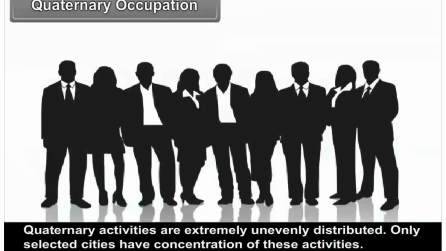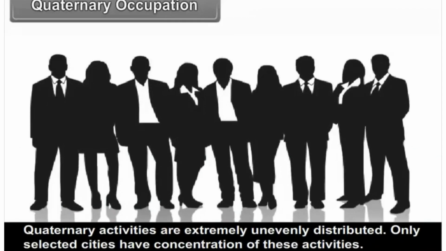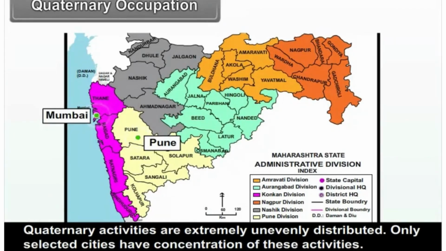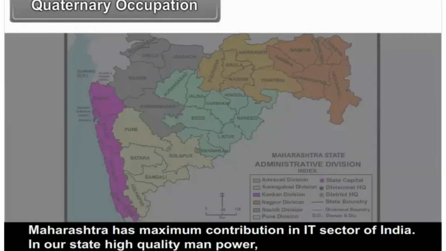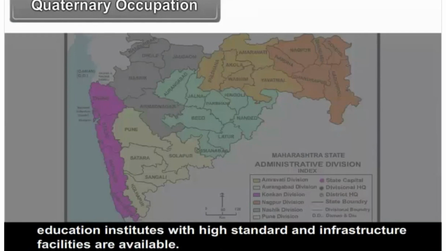Distribution. Quaternary activities are extremely unevenly distributed. Only selected cities have a concentration of these activities. Maharashtra has the maximum contribution in the IT sector of India. In our state, high quality manpower, education institutes with high standard and infrastructure facilities are available.